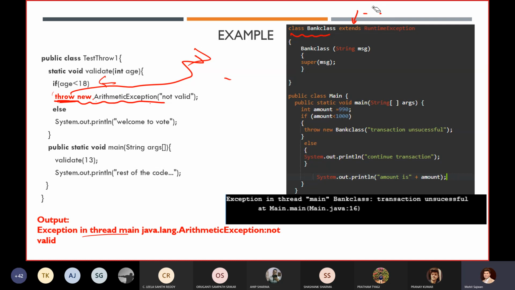Now the question that comes into your mind is, sir, why does this code get executed? Because in this entire program, we don't have this RuntimeException class, and we are not importing any packages either. So where are we getting it from?